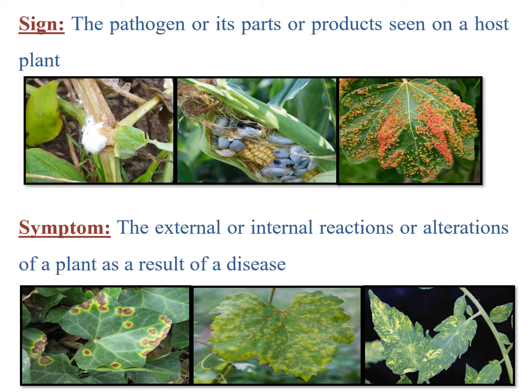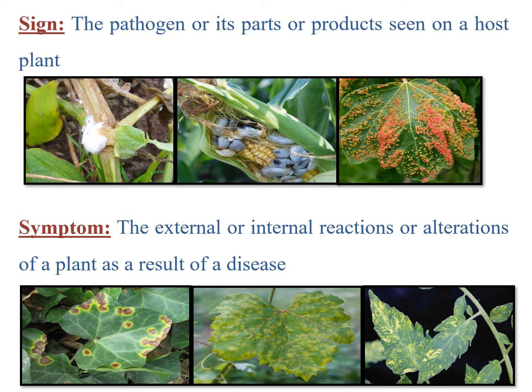And coming to the term sign, sign is the pathogen or its parts or products seen on a host plant. That means either we directly see a pathogen or the parts produced by the pathogen or products produced by the pathogen like spore structures. Whatever we see on the host plant is known as a sign.